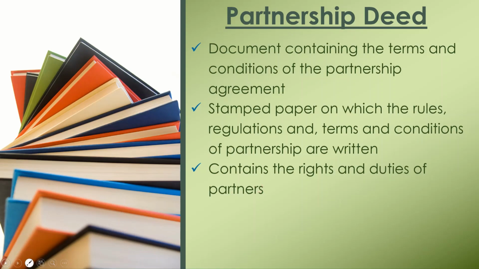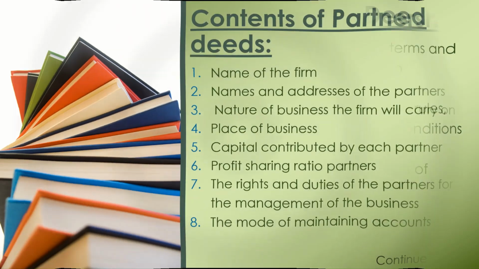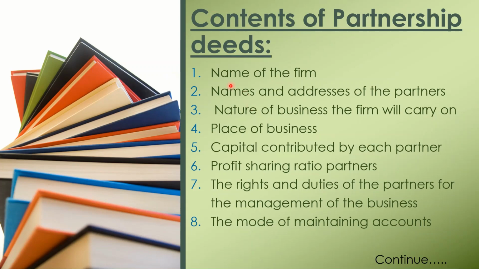It contains the following clauses. Number 1, name of the firm. 2, names and addresses of the partners. 3rd, nature of business the firm will carry on. Then place of business, address of offices. 5th, capital contributed by each partner. 6th, profit sharing ratio of partners. 7th, the rights and duties of the partners for the management of the business.